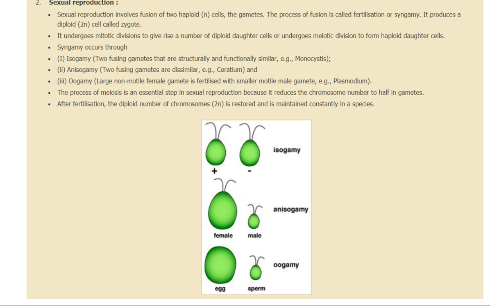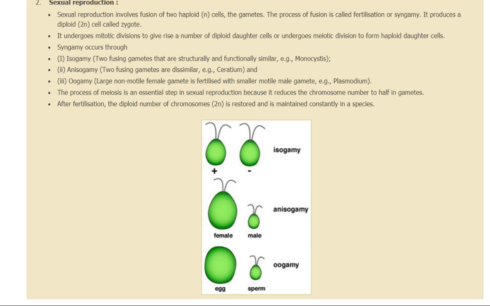After that it undergoes mitotic divisions to give rise to a number of daughter cells, which will undergo various other divisions. So the division is mitotic and meiotic division, which occurs to form several daughter cells. Syngamy can take place by three different ways. What are those three different ways?